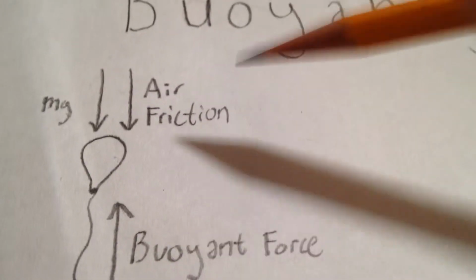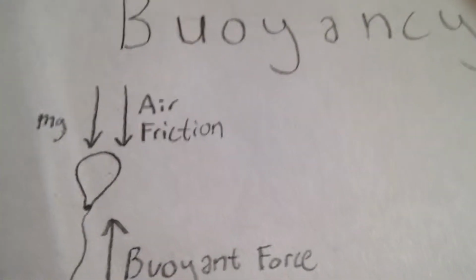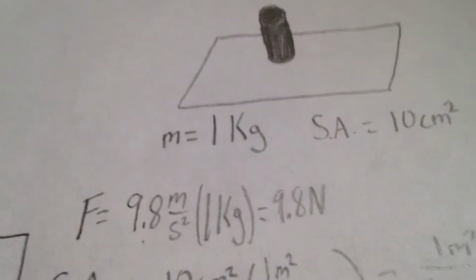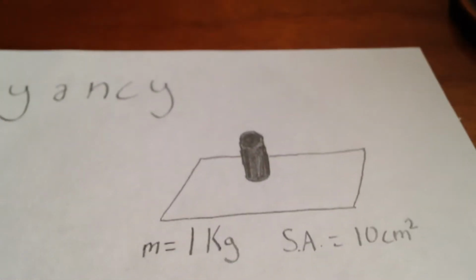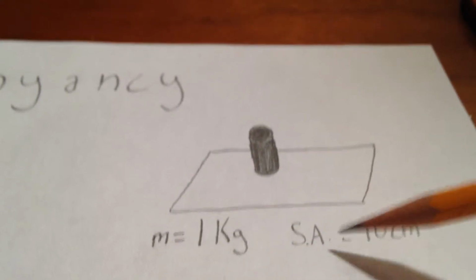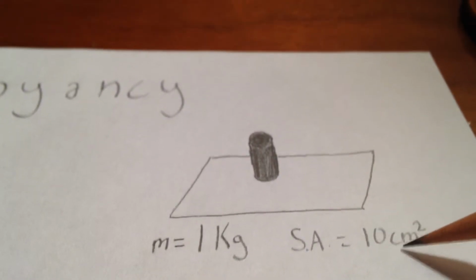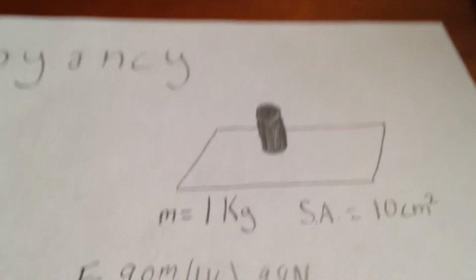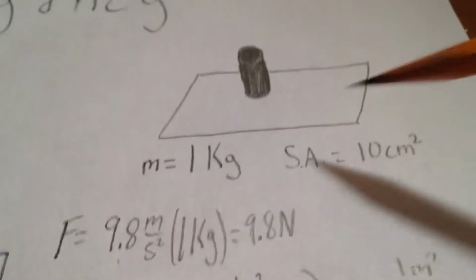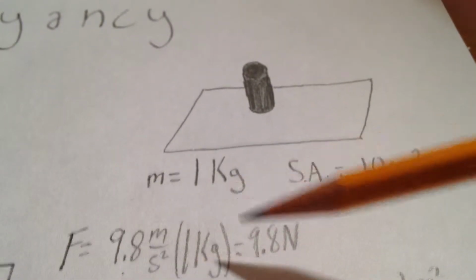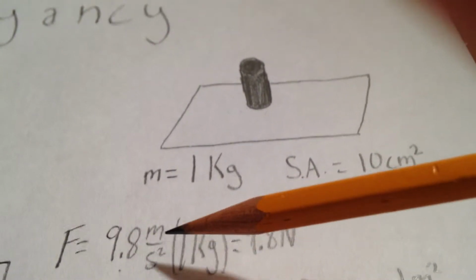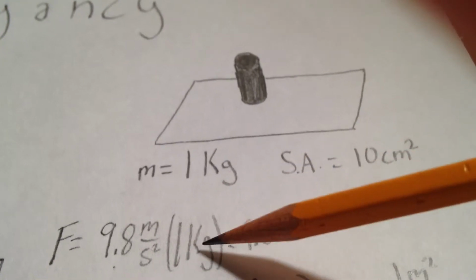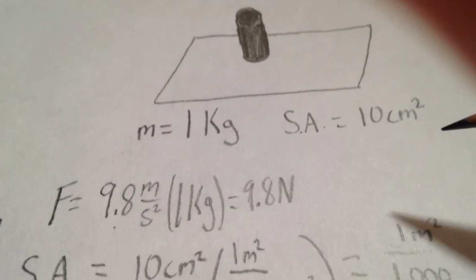But to understand where the buoyant force is actually coming from, let's see some of the concepts of pressure. Say, for example, I have a solid cylinder that has a mass of 1 kilogram, and the bottom surface area is 10 centimeters squared, and it's on a flat surface here. So we can find the force exerted on the flat surface, which is the weight of it, and that's going to be 9.8 meters per second squared, acceleration due to gravity, times 1 kilogram, 9.8 newtons.